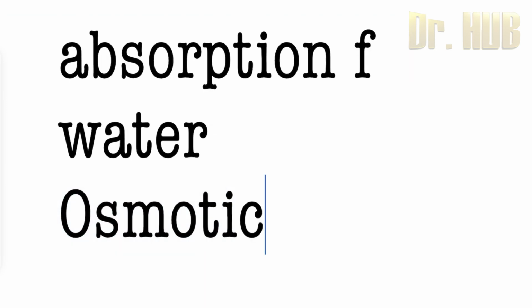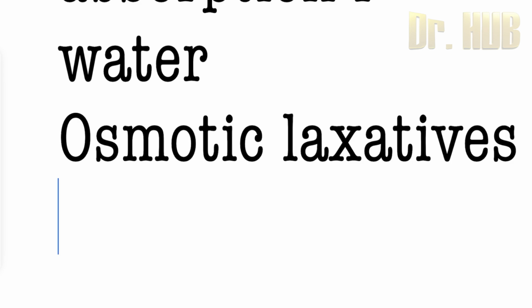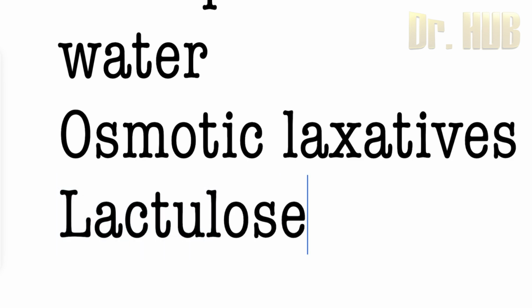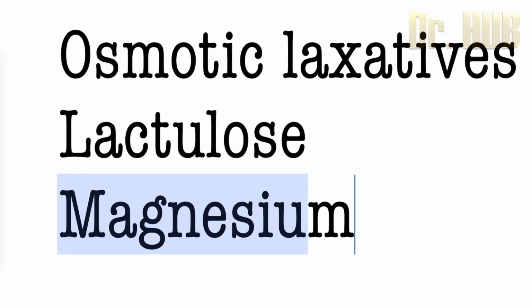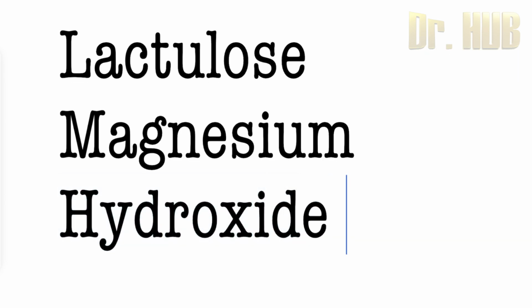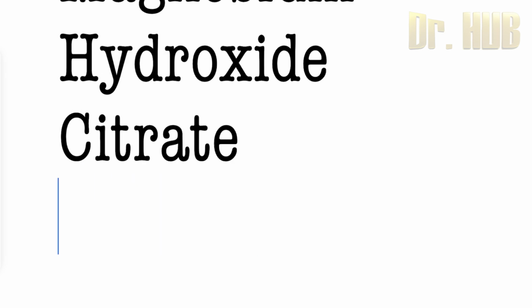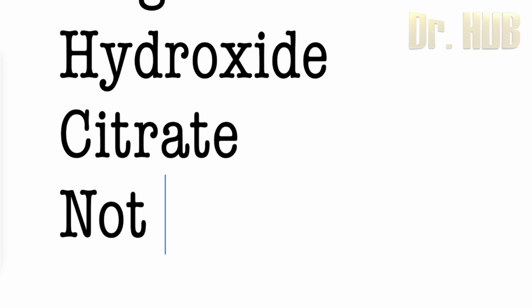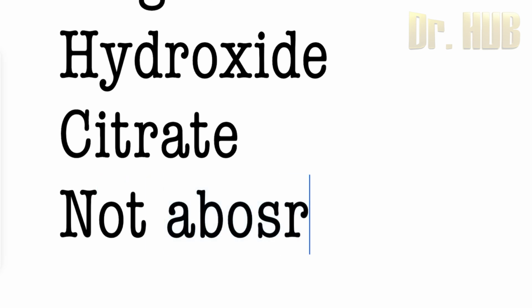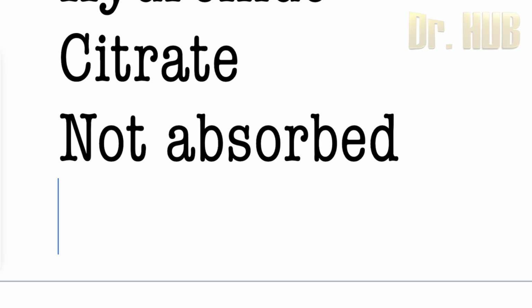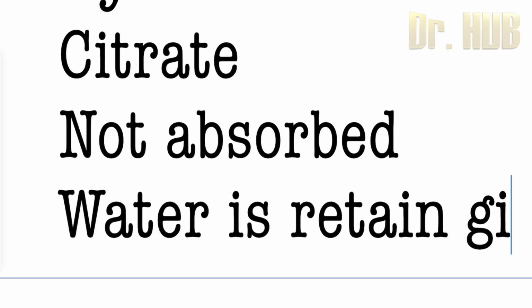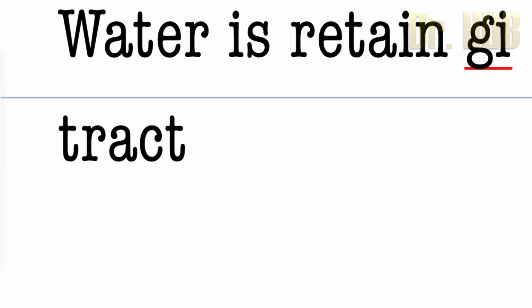Then we move on to the osmotic laxatives. Osmotic laxatives are lactulose, magnesium hydroxide, as well as magnesium citrate. All these osmotic laxatives are agents that are not absorbed, and since they are not absorbed, they attract and retain water in the GI tract. So water is retained in the GI tract. That is lactulose, magnesium hydroxide and magnesium citrate.